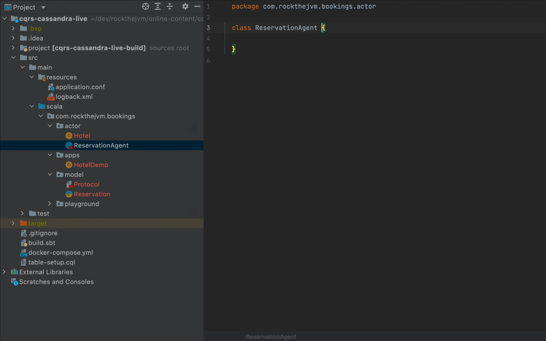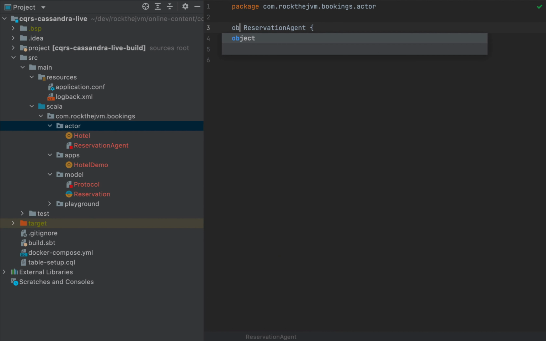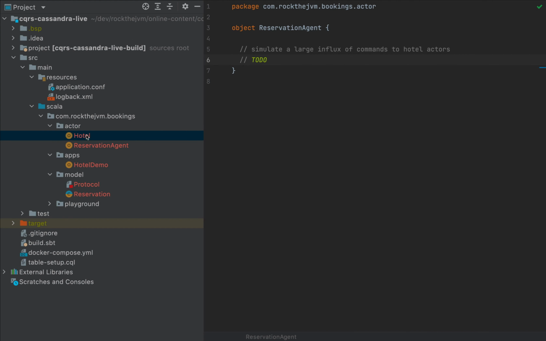This agent will be an object that will generate an influx of these events from some sort of external API. So this will simulate a large influx of commands to hotel actors. I'm going to leave it as a to-do for now, because for now I'm going to focus on a single hotel, and then we're going to enhance the scale of this application.